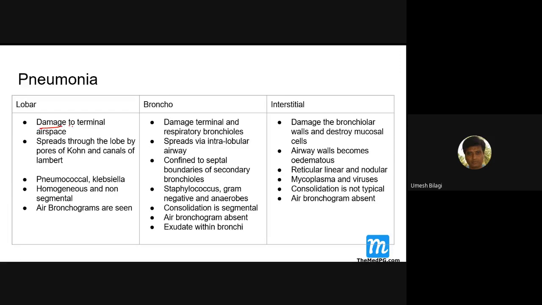The damage is to the terminal airspace. So lobar pneumonia means what happens is these alveoli get filled with exudates.